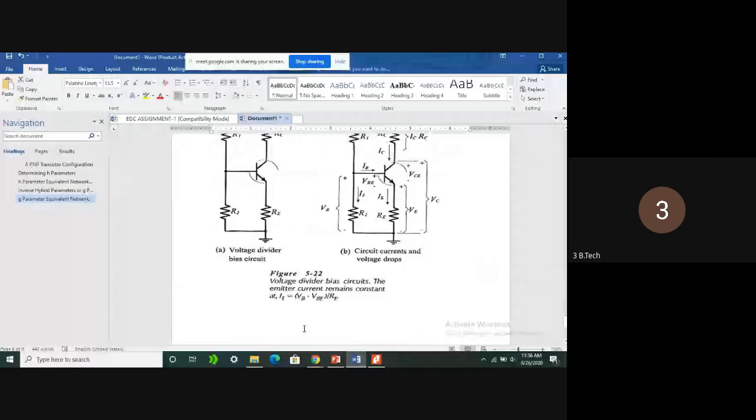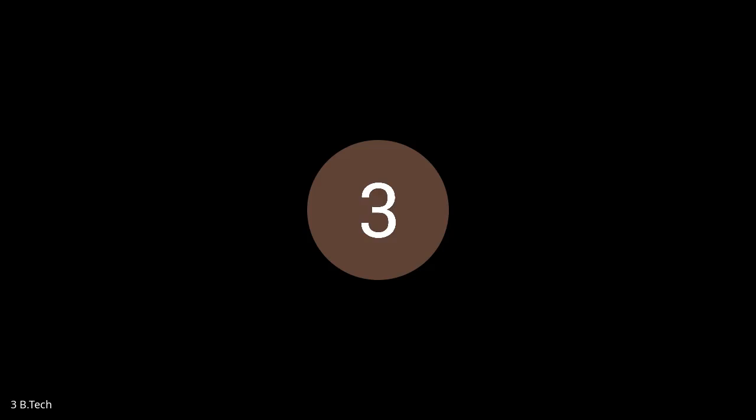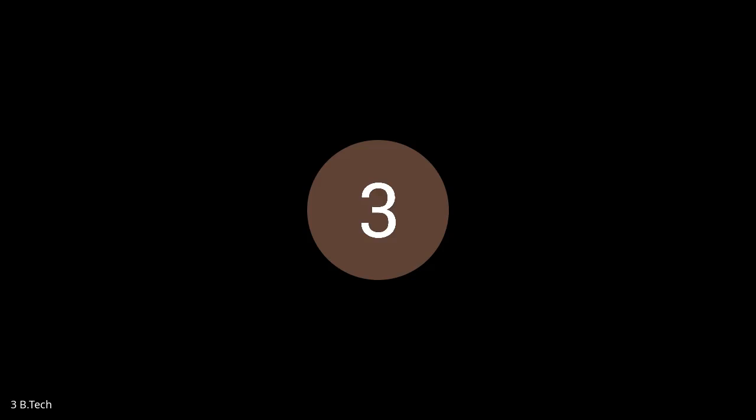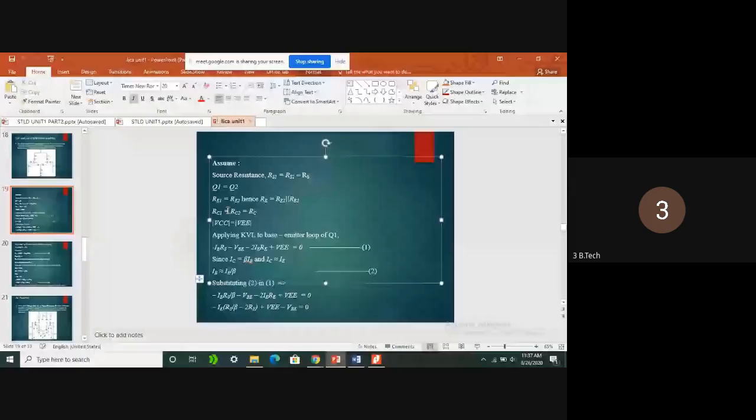Yes, sir. See here, if you see AC analysis and DC analysis of differential amplifiers, again I'm repeating, I'm summing up. So here we are taking two transistors, Q1 and Q2, same points, same values of transistors. So the transistors should have the same values. So here the emitter resistances RE1 and RE2 are equal, and the collector resistances are also equal. And obviously we know that VCC is always positive, VEE is always negative, which is going to be connected at the emitter terminal.